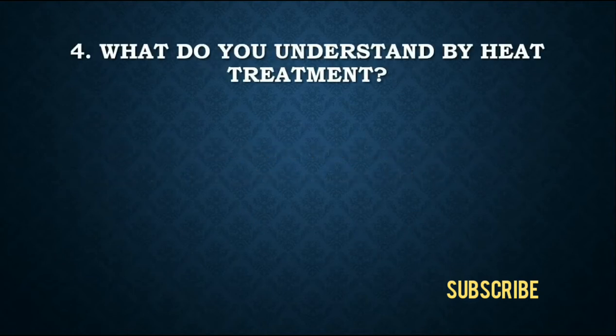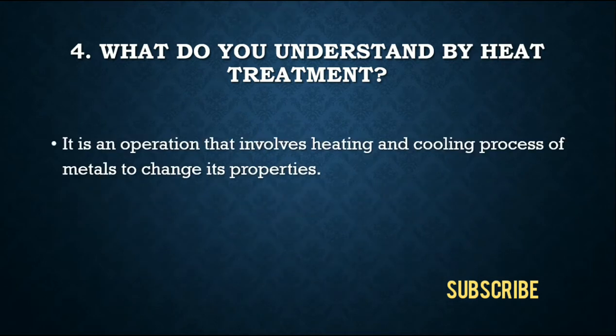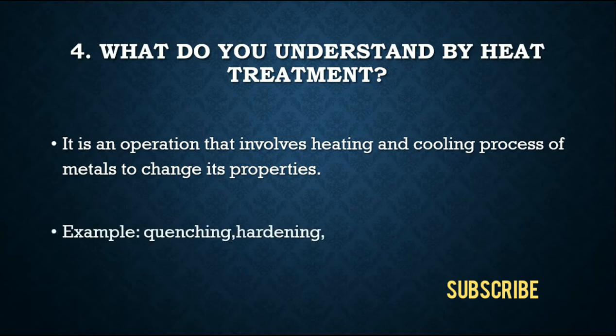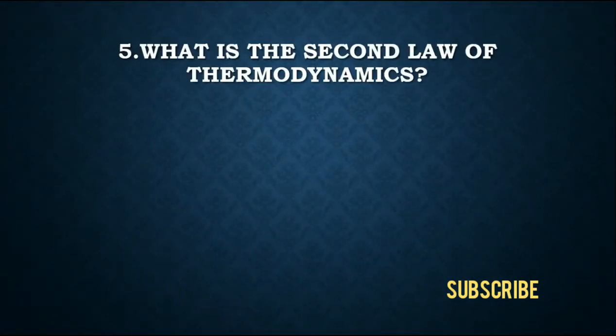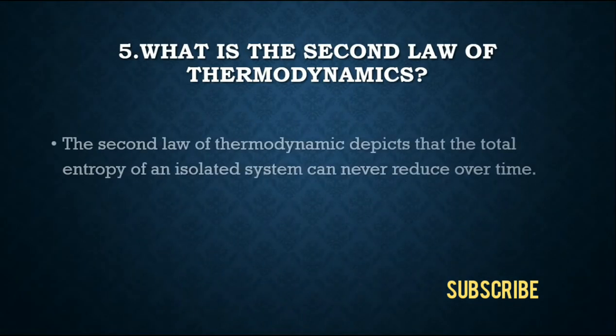Fourth question is, what do you understand by heat treatment? The answer is, it is an operation that involves heating and cooling processes of metals to change their properties. Examples are quenching, hardening and annealing. Fifth question is, what is the second law of thermodynamics? The answer is, the total entropy of an isolated system can never reduce over time.